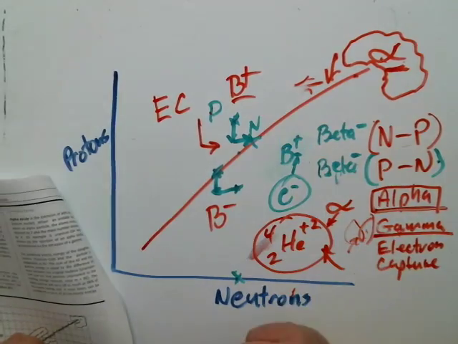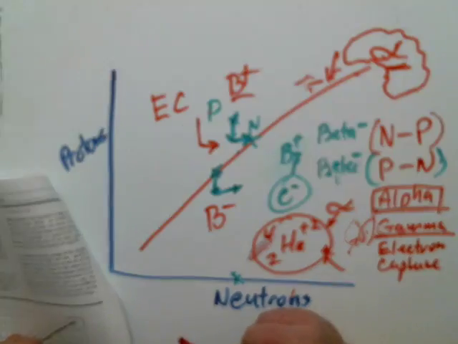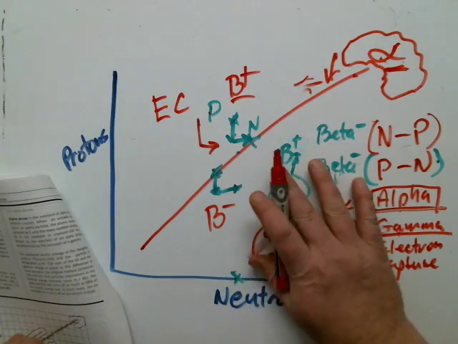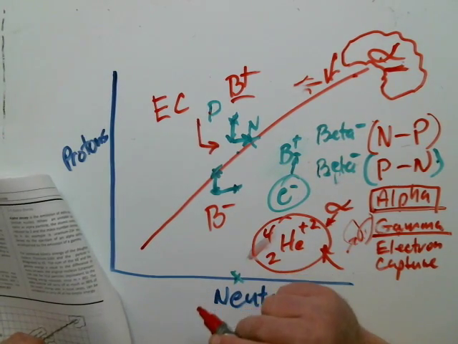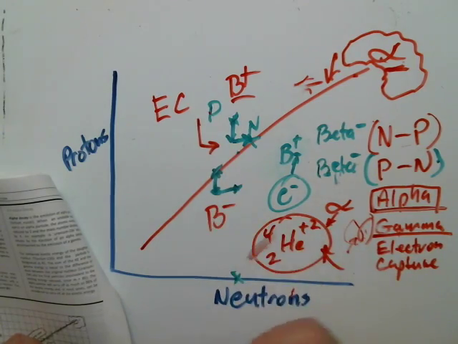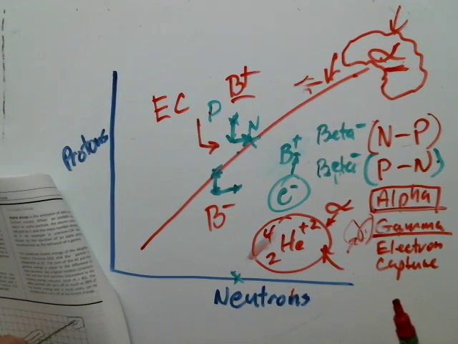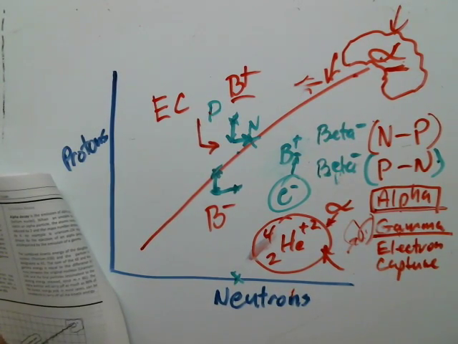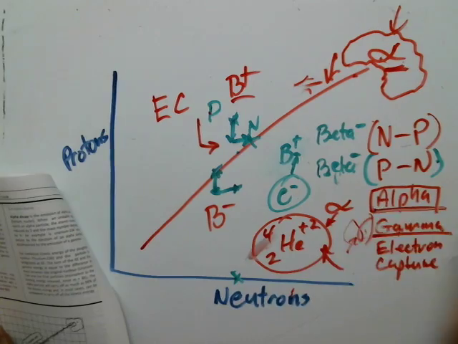Or you could get beta positive decay, which is proton to neutron conversion. And if I'm down here, most likely it would be beta minus decay. Beta minus decay turns a neutron to a proton by going 1 over and 1 up. And if I was really heavy, once again, probability of decay we would be looking at something like an alpha decay, where I get rid of a helium nucleus emitted from the nucleus of the excited isotope.